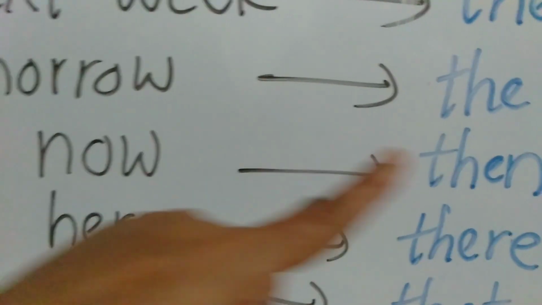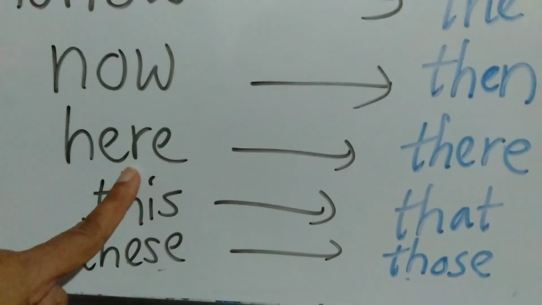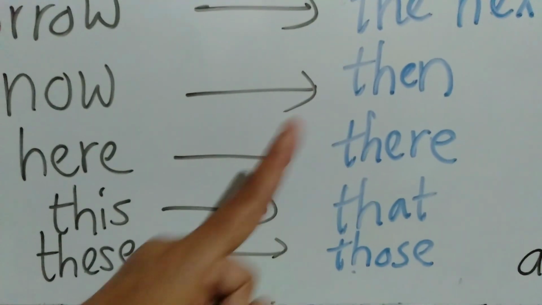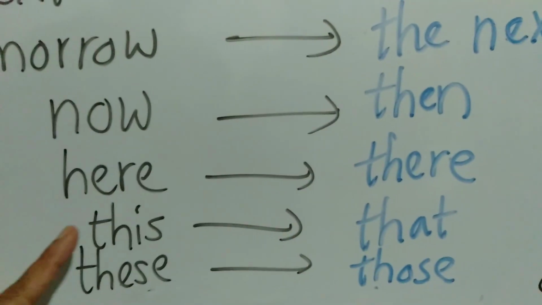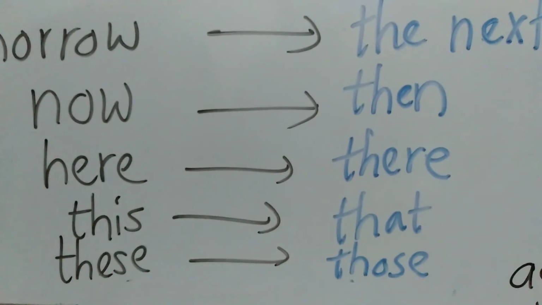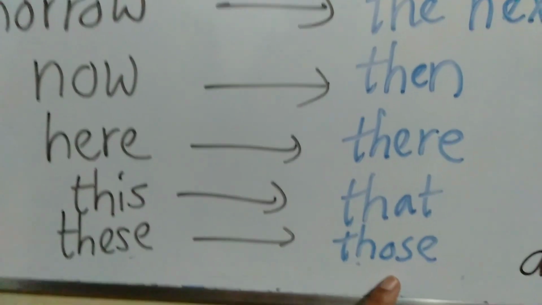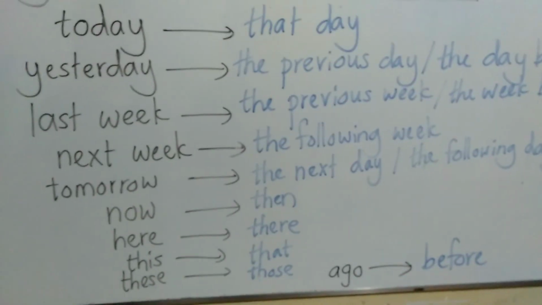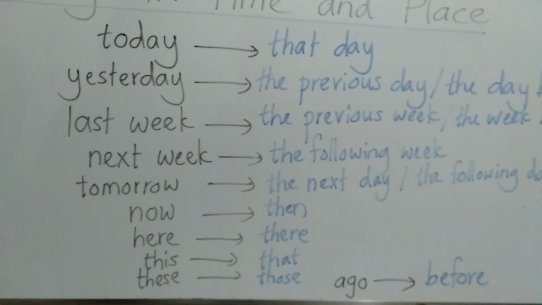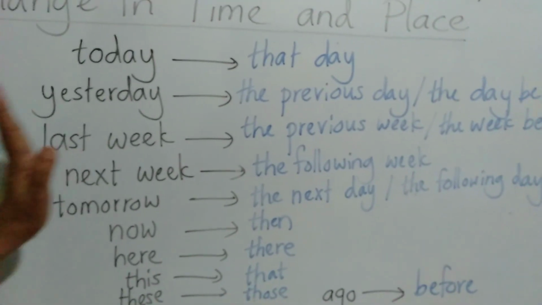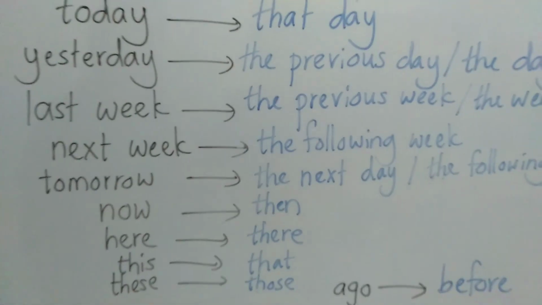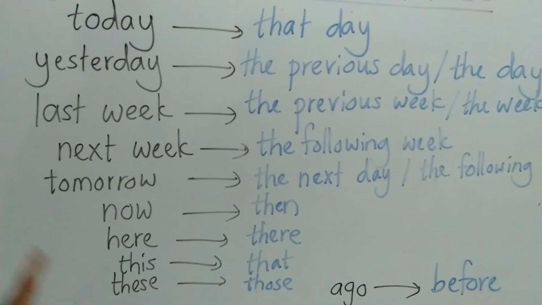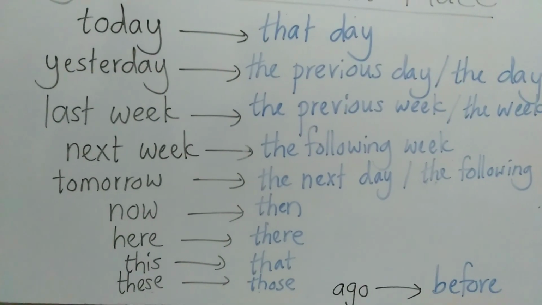Now into then. Here into there. The place here turns into there. This into that. These into those. Ago into before. I think you got in touch with the changes in time and place. You want to remember all these things to turn direct speech sentences into indirect speech. These changes are very important for you in the future.